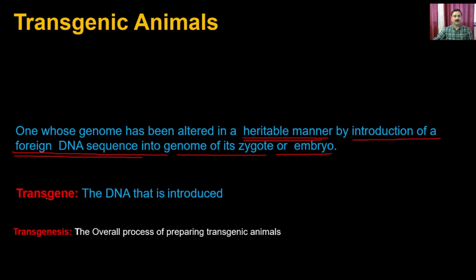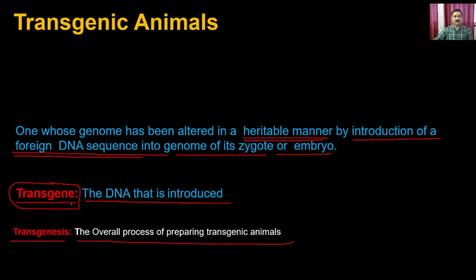The foreign DNA that you use to introduce into the organism is called the transgene, because the gene comes from a separate species. The process through which you introduce this gene into the animal and prepare the transgenic animal is called transgenesis. There are three ways in which you can alter the genome of an organism.